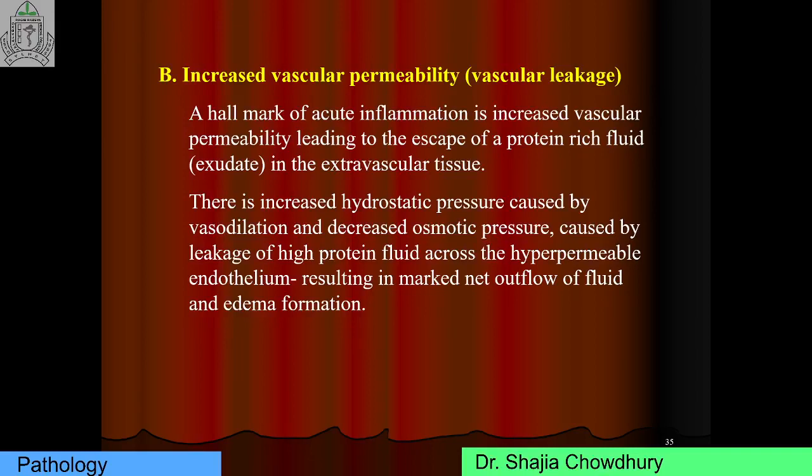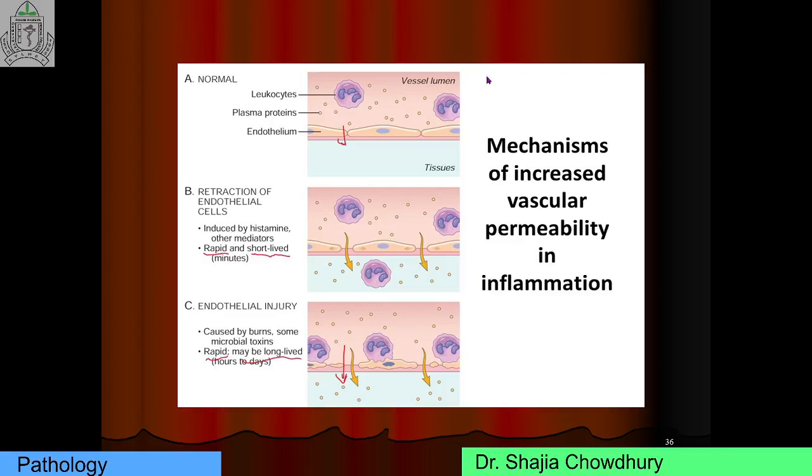So the first vascular response is vasodilation and increased blood flow, and the second vascular response is vascular leakage or increased vascular permeability. There are several mechanisms involved in vascular leakage or vascular permeability. Most important are formation of endothelial gap, direct endothelial injury, and increased transcytosis.